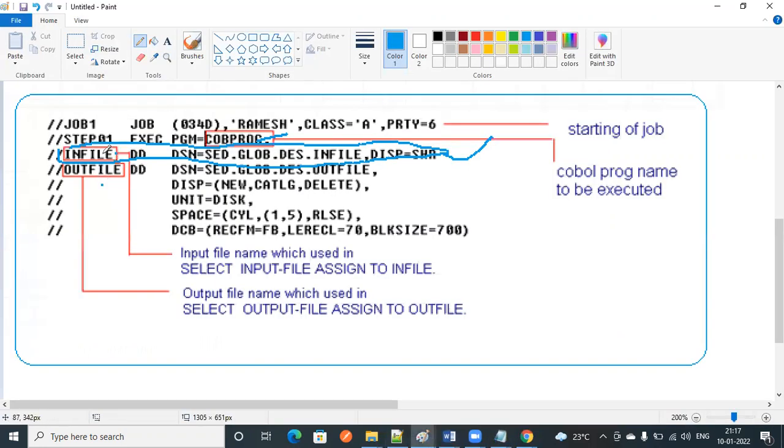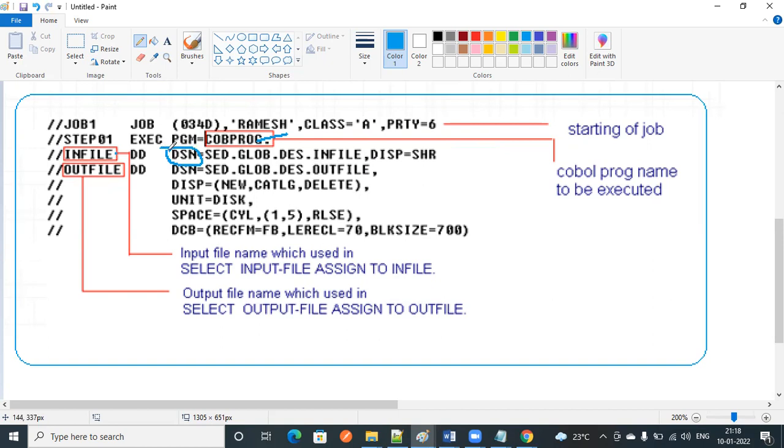Here, input file DD, DSN equal to... DSN is nothing but data set name. What is a data set and what is a library, all this I will explain in real time. For now, just understand the basic JCL and how the JCL looks. Again, I will take another class to explain each and every point. So here DSN is nothing but data set name.